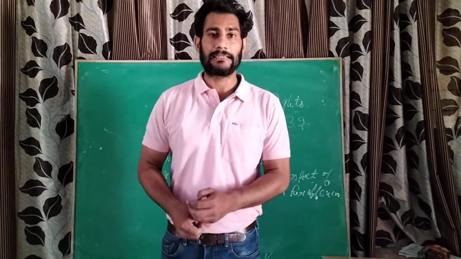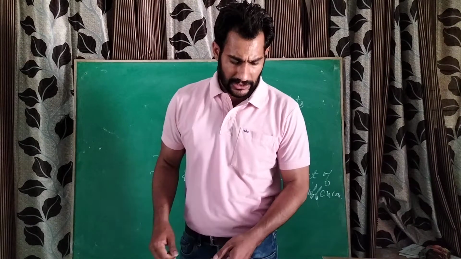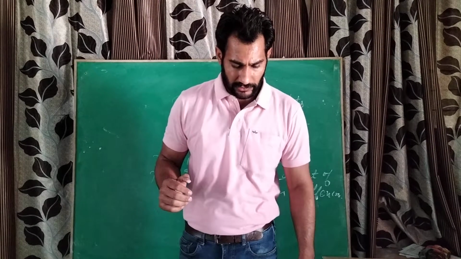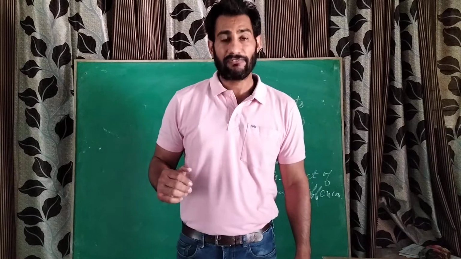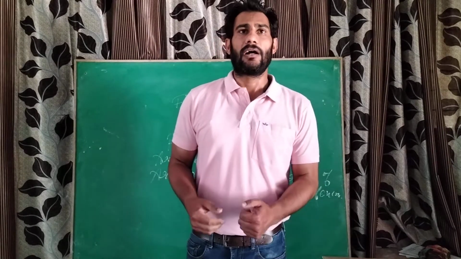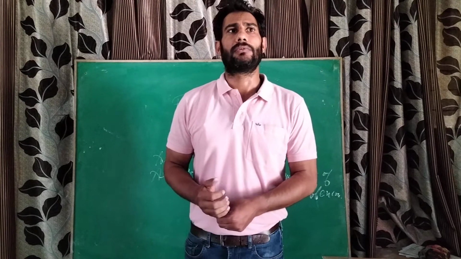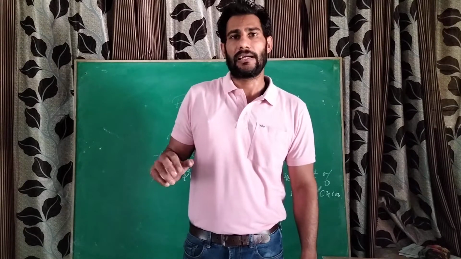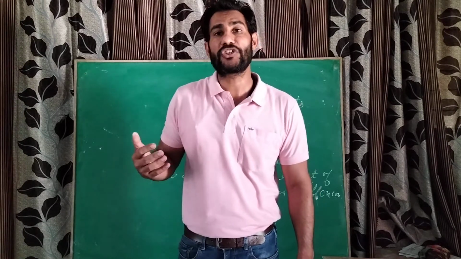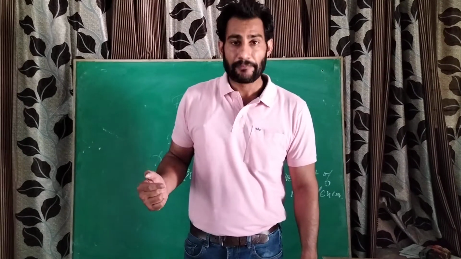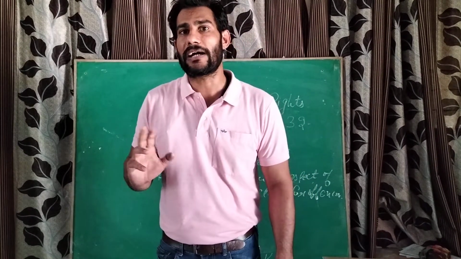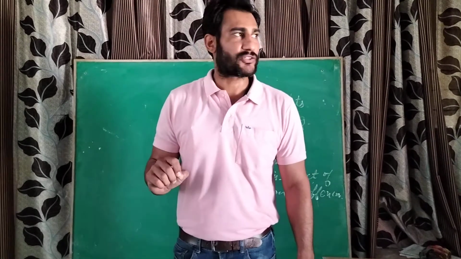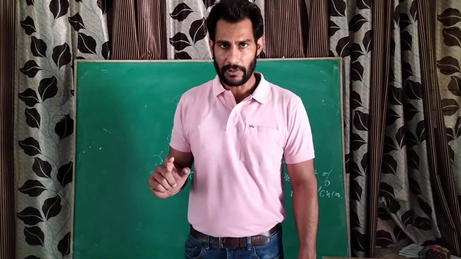So what does this article describe? This article describes that no person shall be convicted of any offense except for the violation of a law in force at that time. Got it? For example, you have done something, but there is no law against that particular thing, and you cannot be punished for that thing. Got it? And you cannot be punished twice. This article describes that a person cannot be punished twice for the same offense.